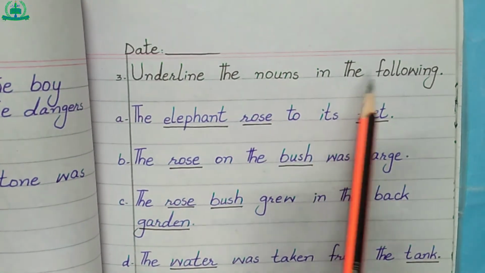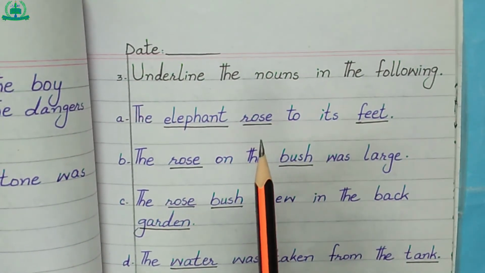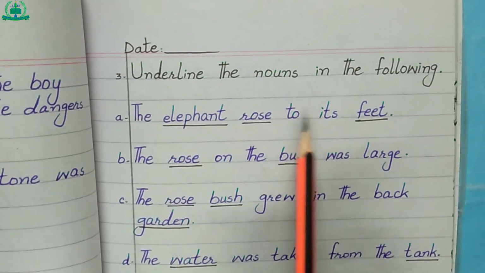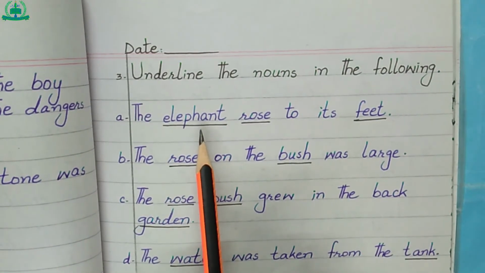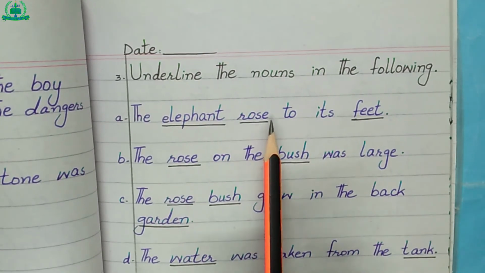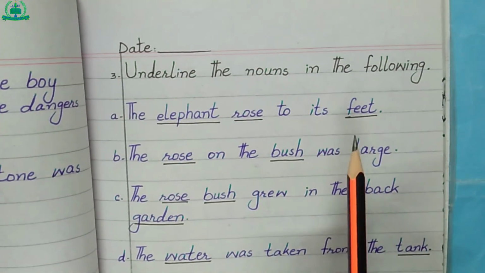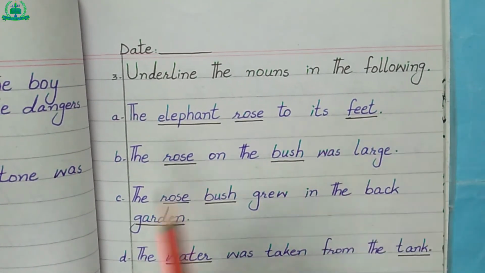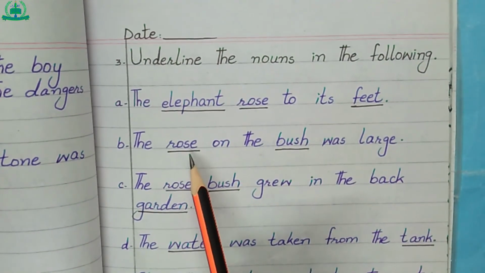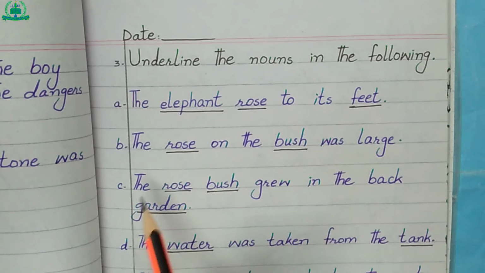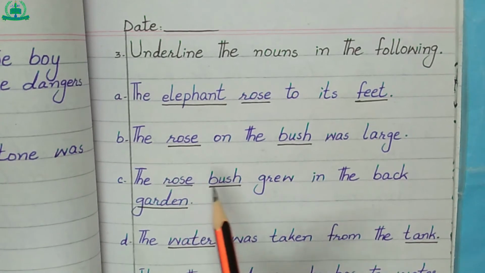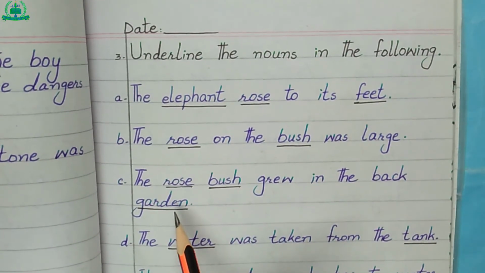Underline the nouns in the following. What is a noun? A noun is the name of any person, place, thing or animal. The elephant rose to its feet. Elephant is an animal name. Underline it. Rose is a thing. Underline it. Feet is a part of the body. Underline it. The rose on the bush was large. Rose, bush are nouns. The rose bush grew in the back garden. Rose, bush, and garden are nouns.